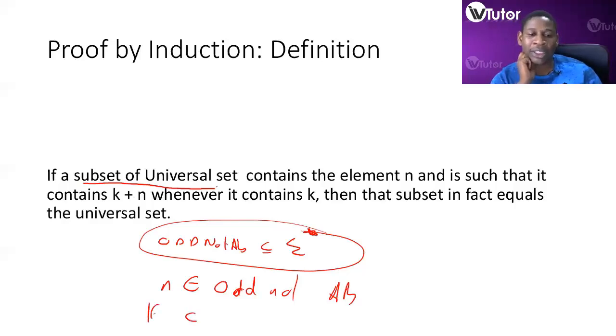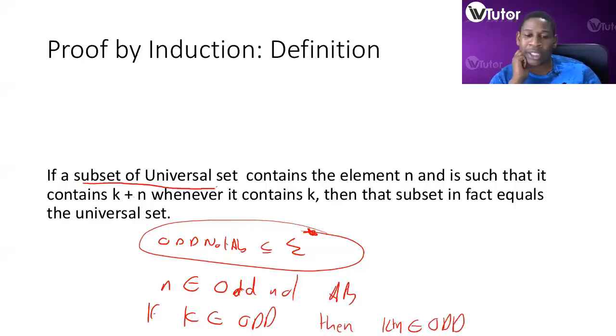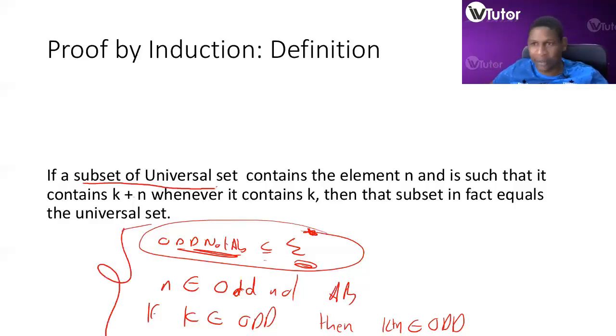So here we're saying if k is an element of odd not AB, then k plus n is also an element of odd not AB. If we have a subset that behaves in such a manner, then that subset is in fact equal to the universal set. So now let's try and put that into practice. We see how this induction principle is in fact a recursive definition.